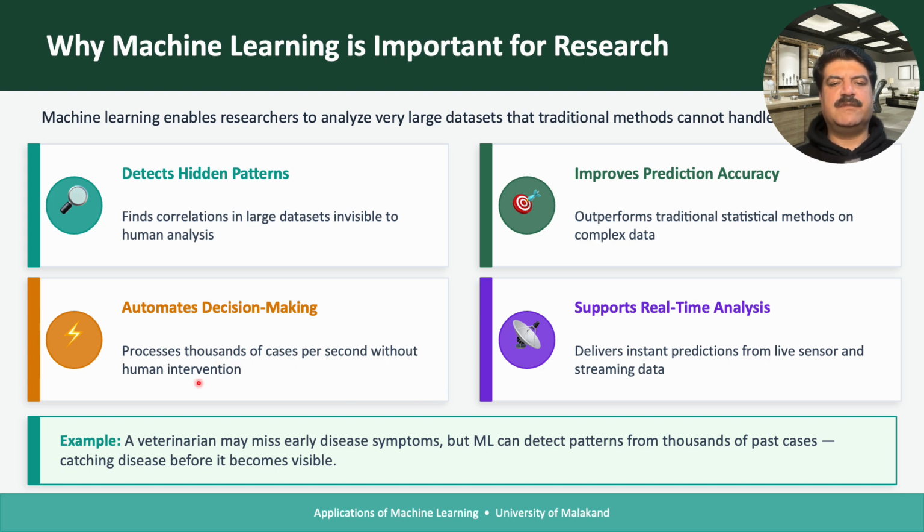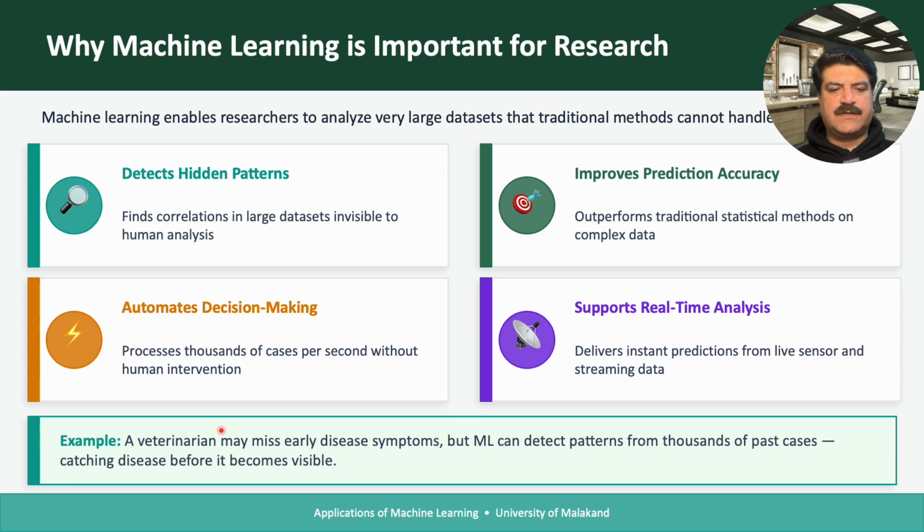So it can be used in the judiciary as well, where there are millions and billions of cases, and according to the nature of the case, we can take advantage from that large amount of data. It also improves prediction accuracy, outperforms traditional statistical methods on complex data, and it also supports real-time analysis, delivering instant predictions from live sensors and streaming data as well.